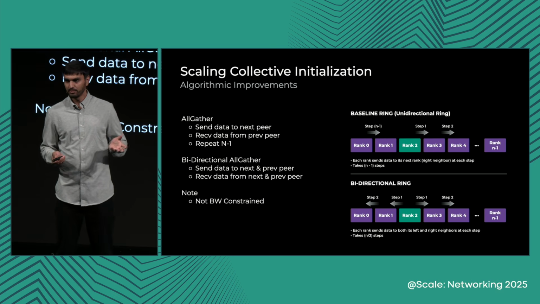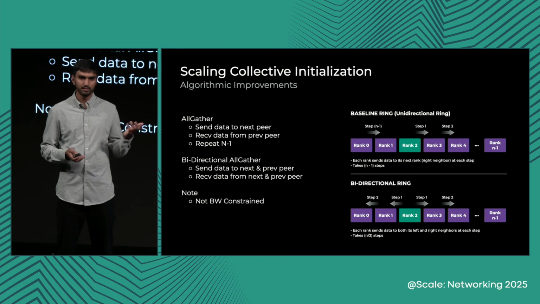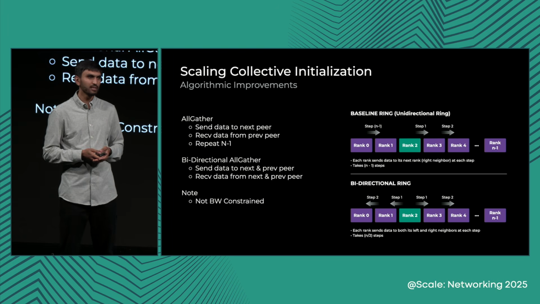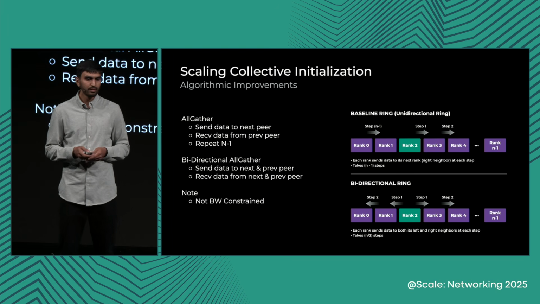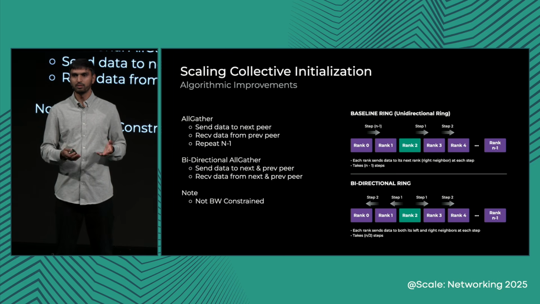We did a very simple optimization on top of it, which, as you can see from this diagram, is to do it in both directions rather than only in the forward direction. So in that way, you need only n/2 steps to conclude. And this cuts down the all-gather time, or the bootstrap phase, by half, and it's a notable improvement at a large scale.